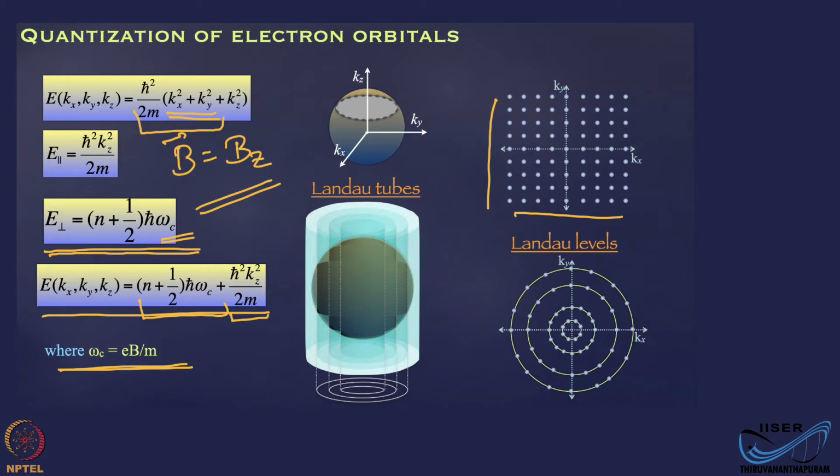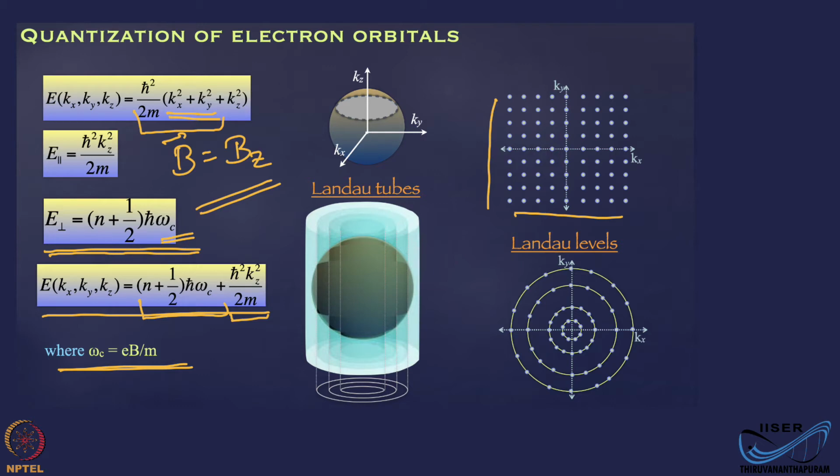Now, this kx and ky are no more a good representation. Instead, what you have is (n plus 1/2), that is some radius for the cyclotron motion, which is given by kx square plus ky square. That's the equation for a circle.